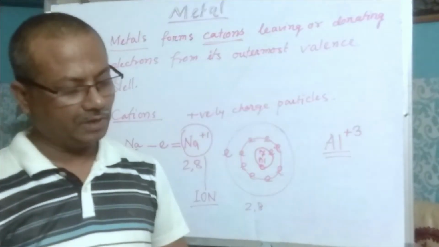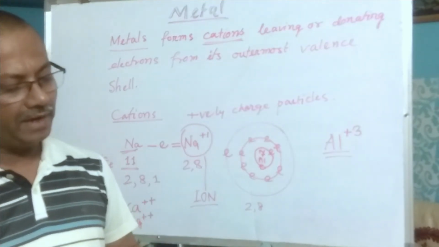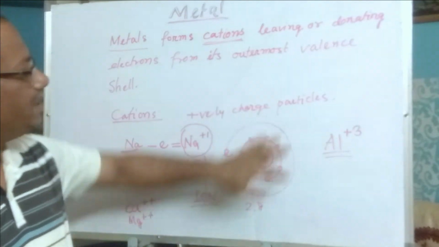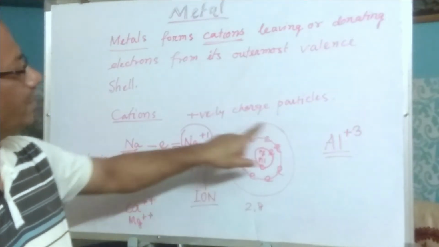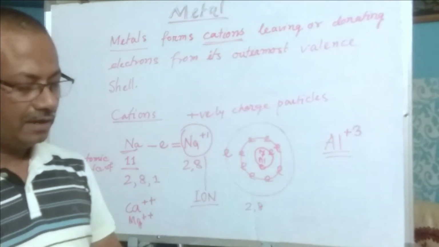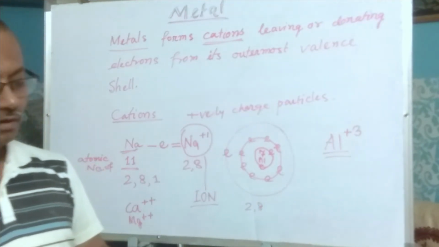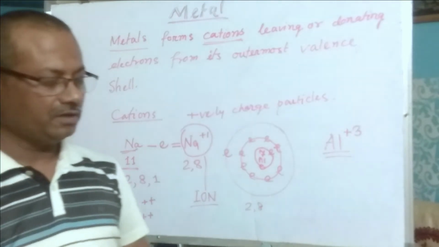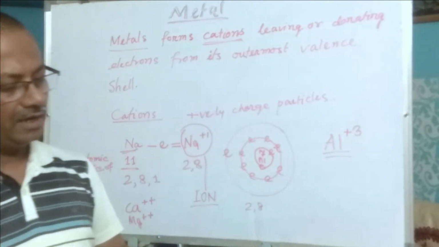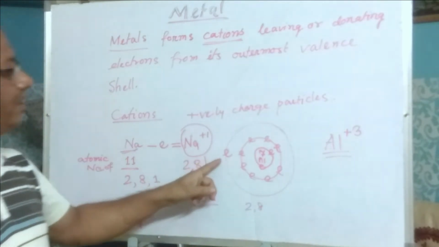What is written in your book? If we go through the books, let me see. Metals have 1, 2 or 3 electrons in their valence shell. That means in the outermost shell, they may have 1, 2 or 3 electrons. Sodium and potassium have 1 electron in their valence shell, as I have shown here.